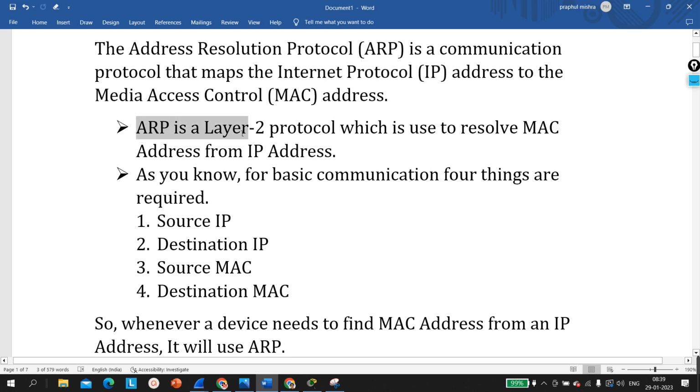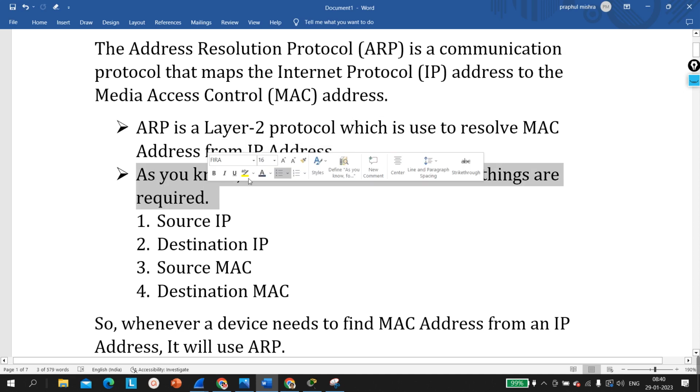ARP works at layer 2, right? So that's why we call ARP a layer 2 protocol. That means all the traffic of ARP protocol will be generated at layer 2. That's why we call ARP a layer 2 protocol. And some people are saying that ARP works on layer 2.5, right? But guys, there is no 2.5 layer in the OSI model, right? Either ARP can be a layer 3 protocol or it can be a layer 2 protocol. So ARP is a layer 2 protocol, which is used to resolve MAC address from IP address.